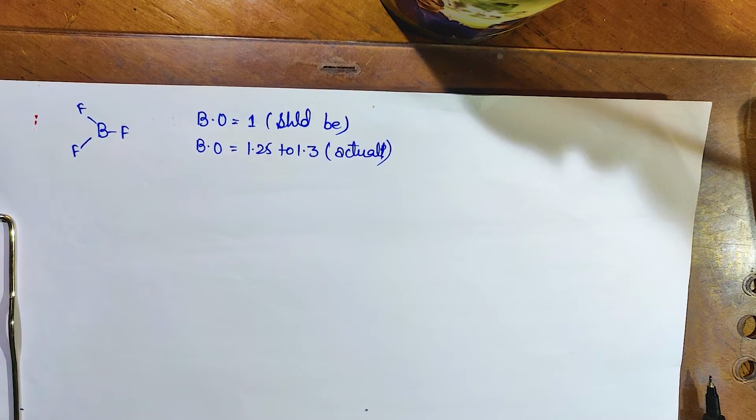How? Let's see. If bond order is high, that means stability is high. So bond length will be shorter, and bond dissociation enthalpy will be more. This we have done in bond parameters. So the more the bond order, the lesser will be the bond length, and hence the more stable it will be, isn't it? Yes.